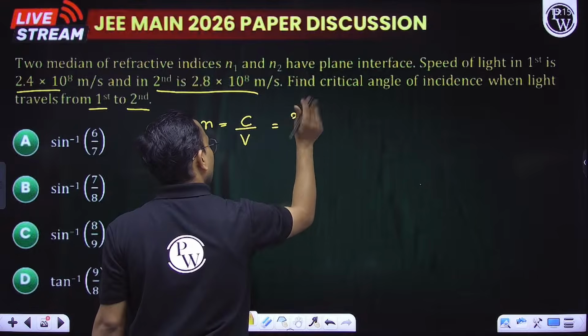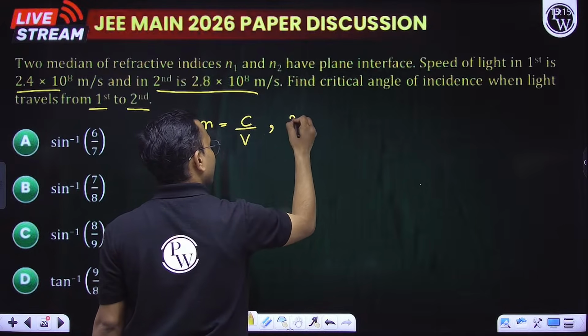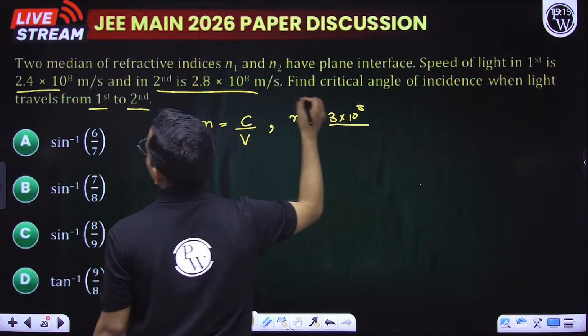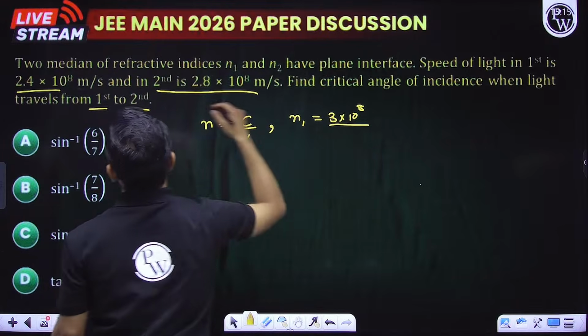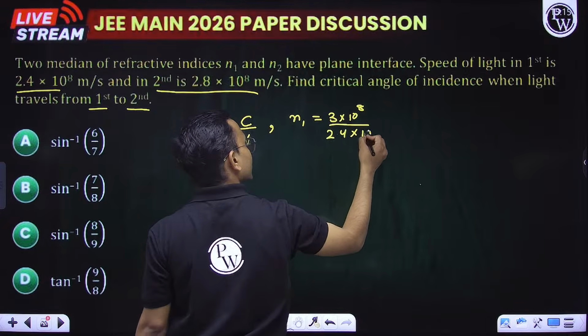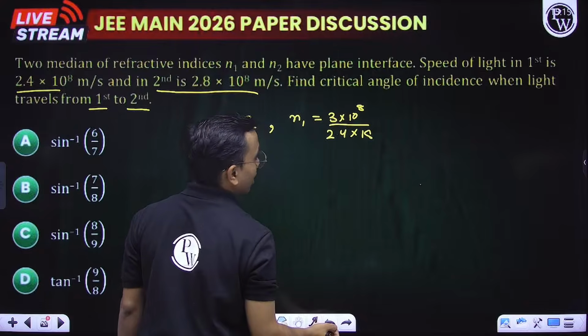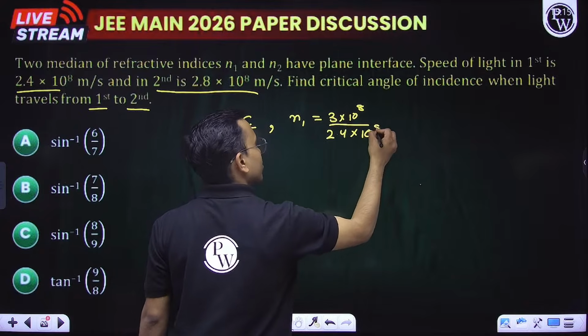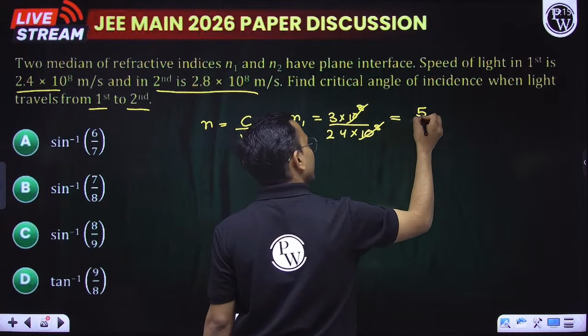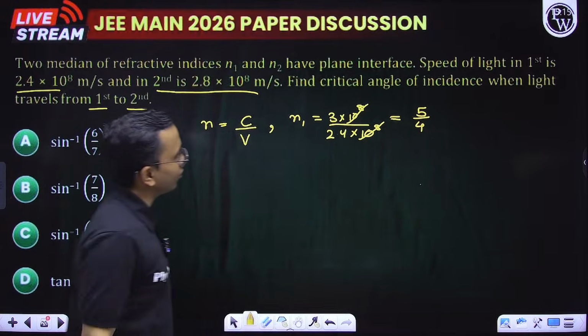For n1, that is 3 into 10 to the power 8 for the vacuum, and in medium 1 it is 2.4 into 10 to the power 8. So it got cancelled. So this is 5 by 4.